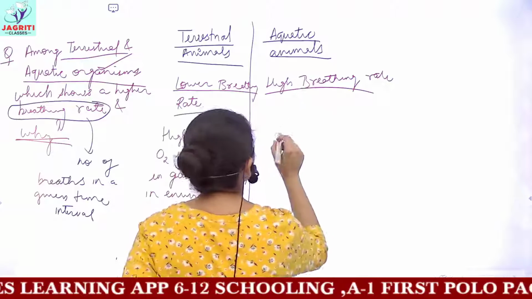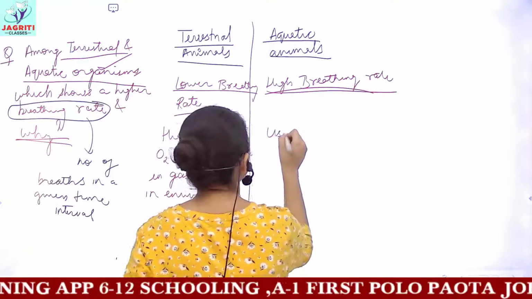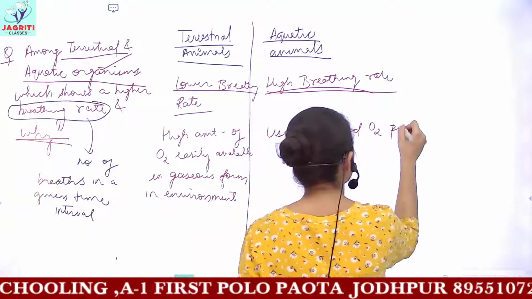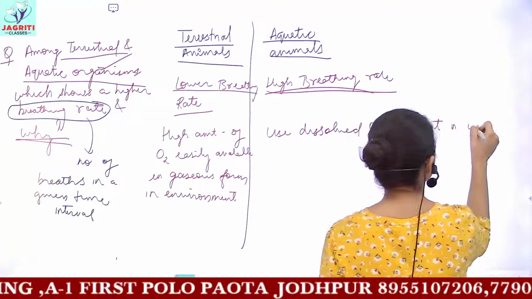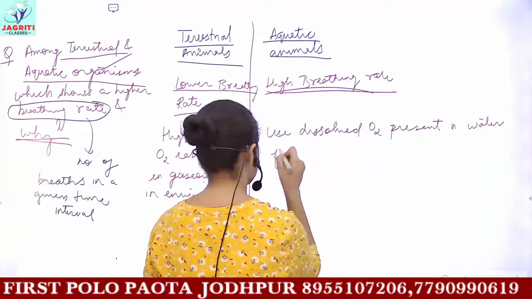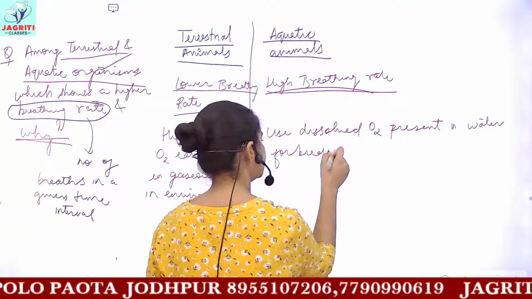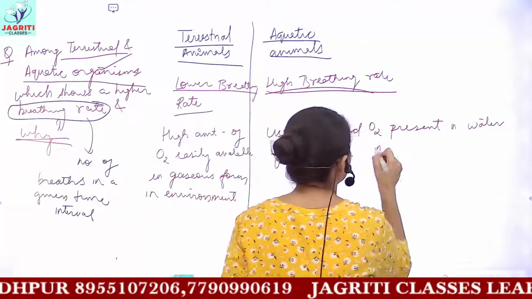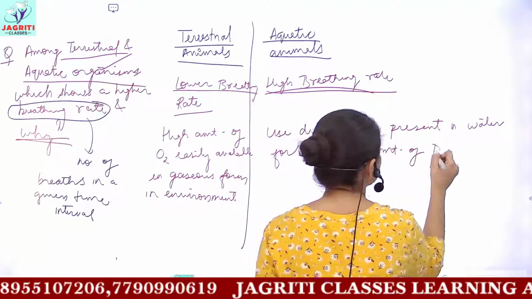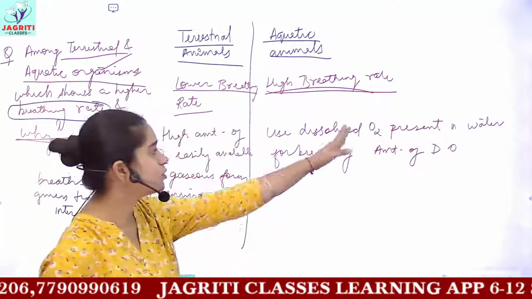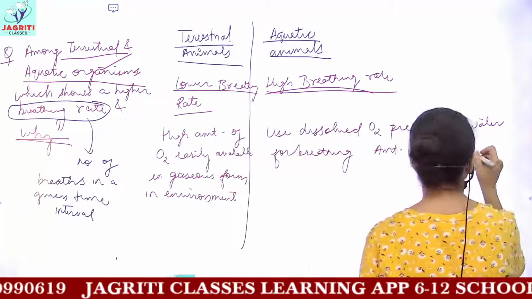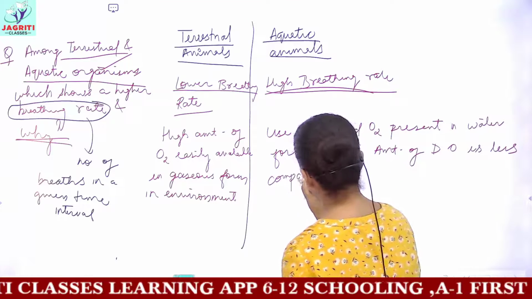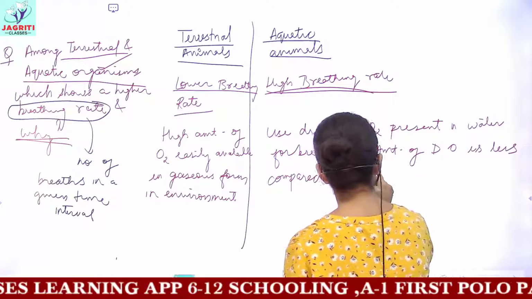So because they undergo breathing, they use dissolved oxygen present in water for breathing, and because they use dissolved oxygen, DO, I am writing in short dissolved oxygen, the amount of dissolved oxygen is less compared to the atmospheric oxygen.